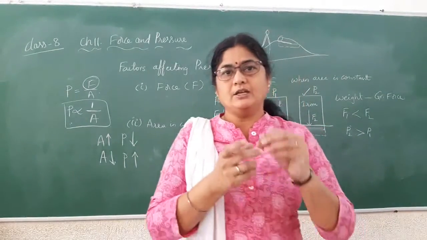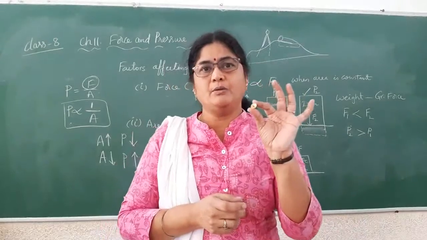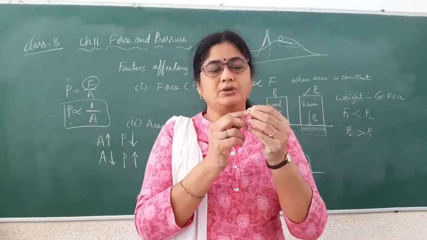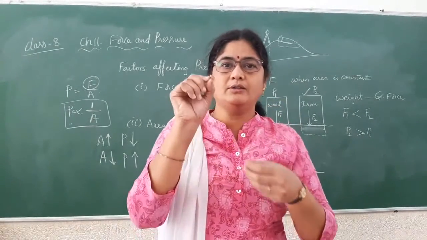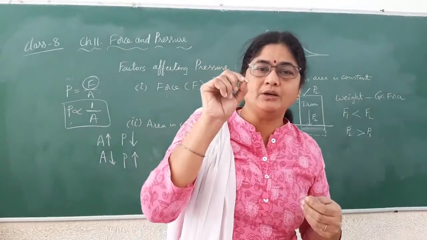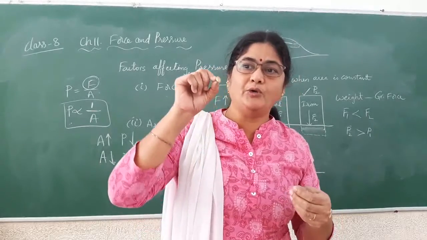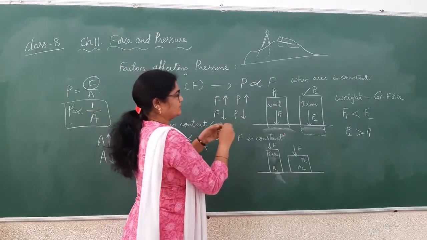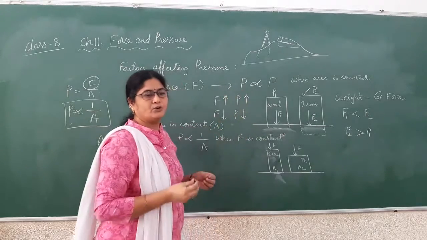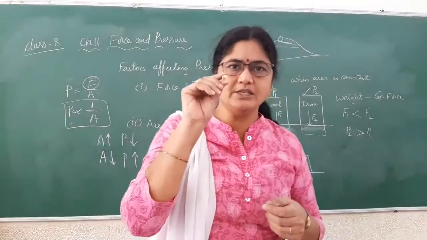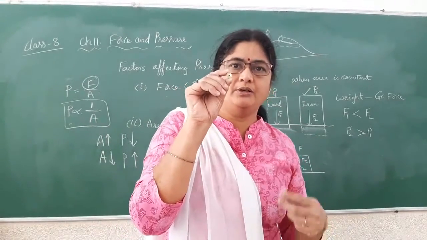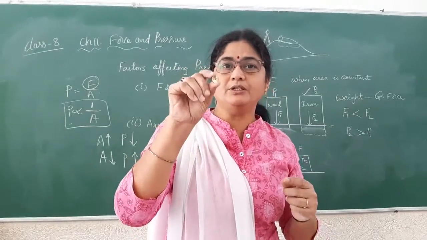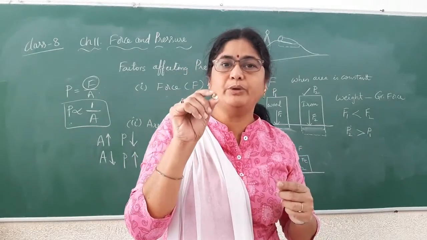On the other hand, if you want to keep this board pin in the bulletin board, which side do you use? Do you use this sharp end or the blunt end? How do you keep the pin in the bulletin board? Do you press it like this, or you will press it from the opposite side? Which side will go inside? Obviously the tip, the pointed end. So you use the pointed end to put the pin into the bulletin board.